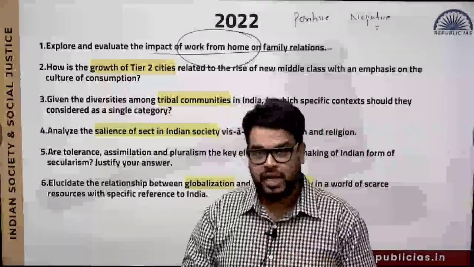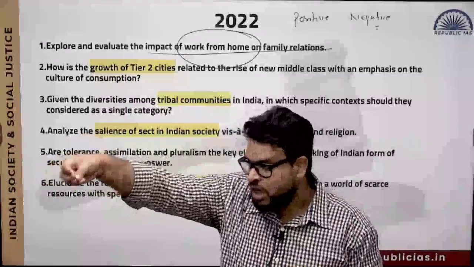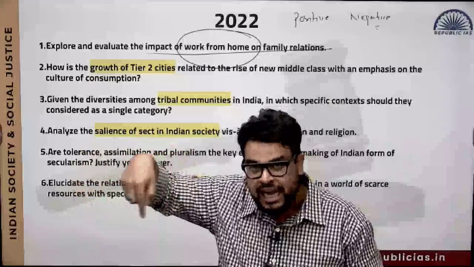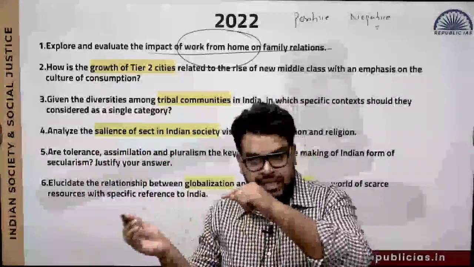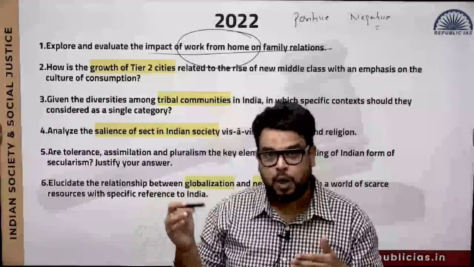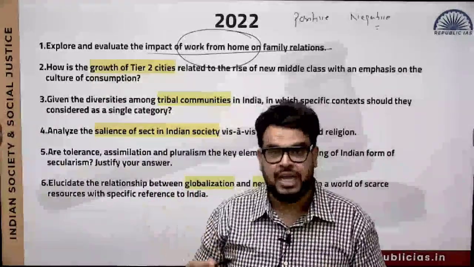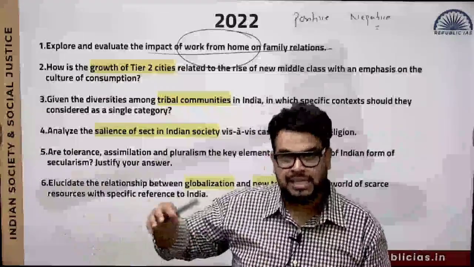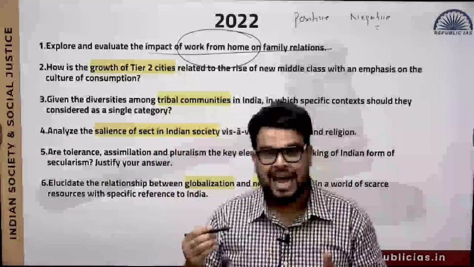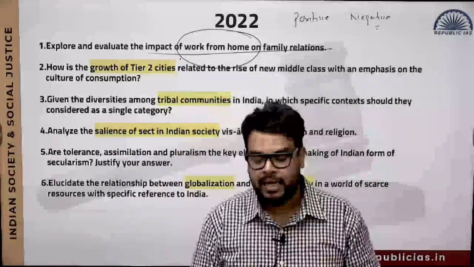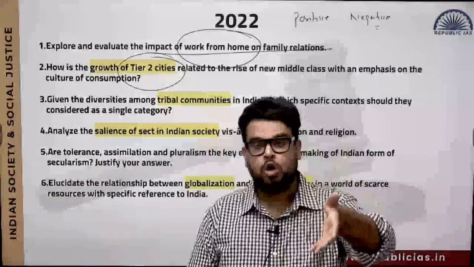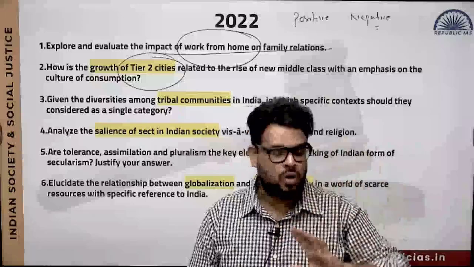Now, the question over here is, rather than coming from the rural to the urban part, what if there is a growth of tier 2 cities around that rural part of India, so that migration will be stopped, or migration will be limited to an extent. Obviously, you cannot stop it, but yes, the rate at which people are migrating, you can slow it down. And how are we going to slow it down? By creating tier 2 cities, because in tier 2 cities, the cost of living will be comparatively low in comparison